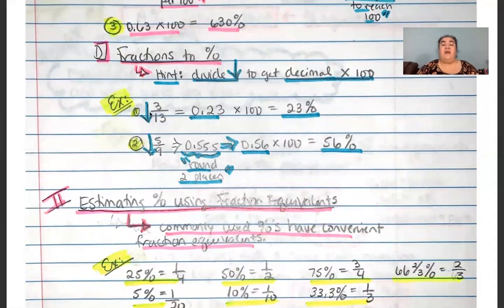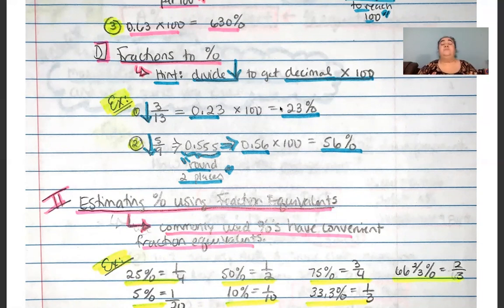For example, if I'm given 3 divided by 13, right, or 3/13, I go ahead and put that into my calculator as 3 divided by 13. My calculator tells me that that is the decimal 0.23. I go ahead and multiply that times 100, and I've now converted the decimal version of my fraction, 0.23, into a percent, 23%. And so it turns out that 3 out of 13 is indeed 23%.